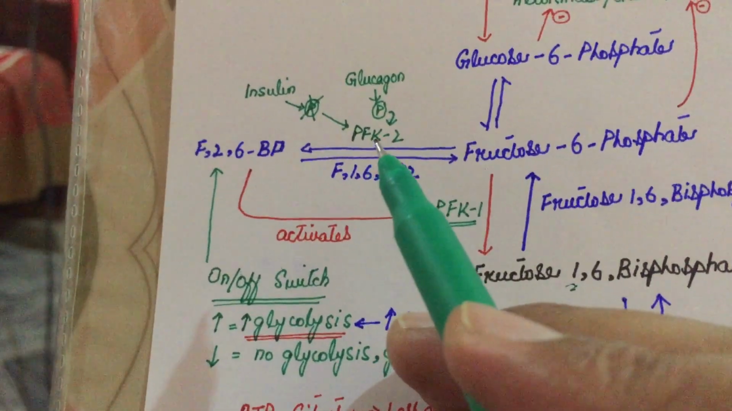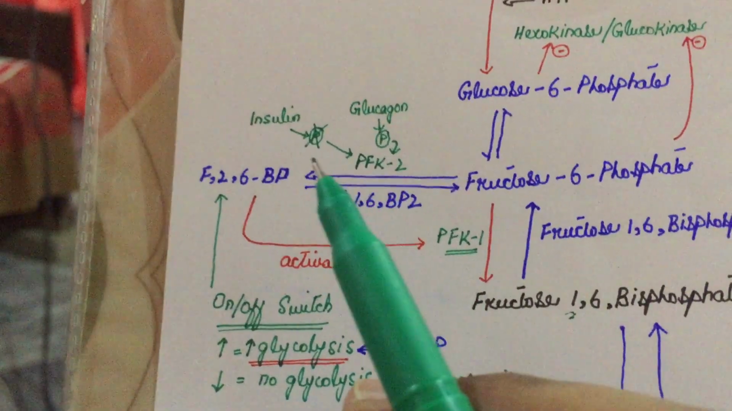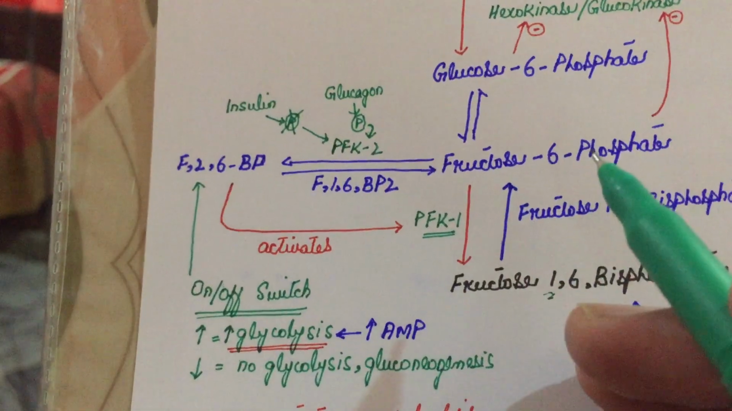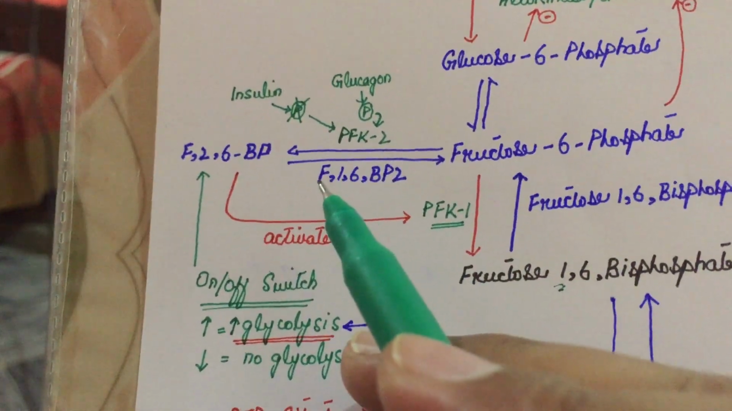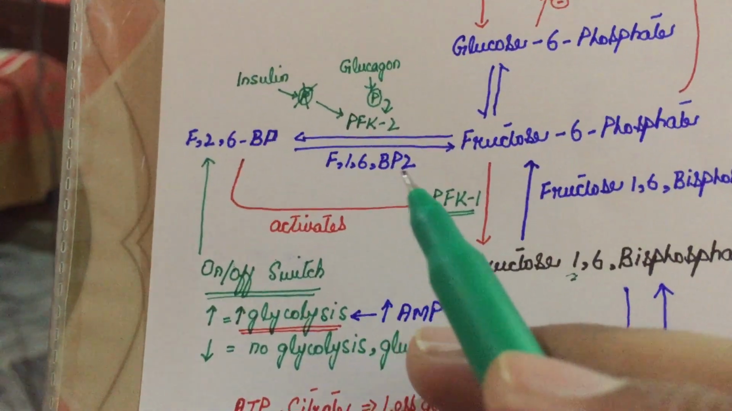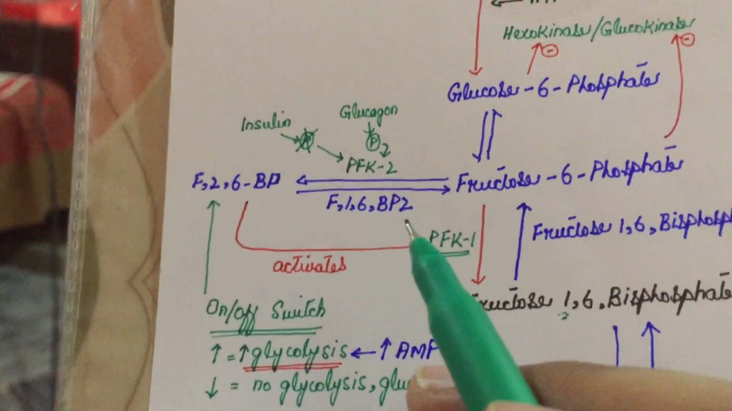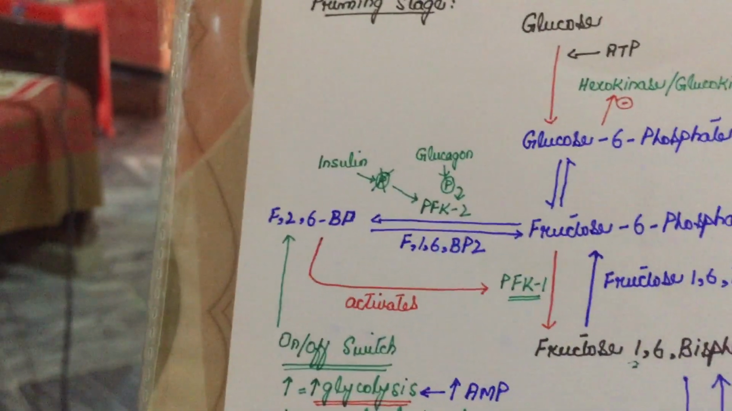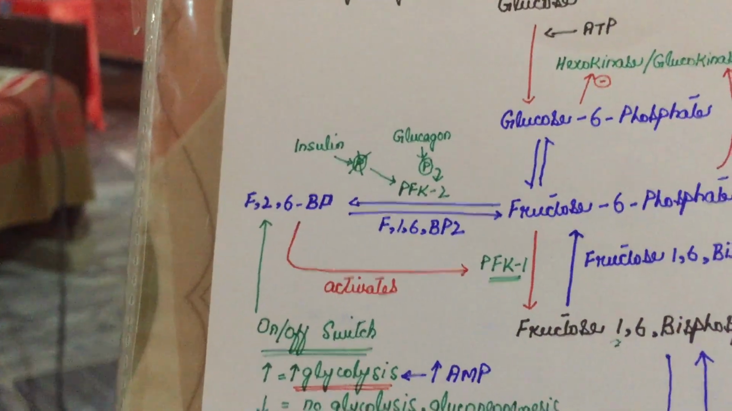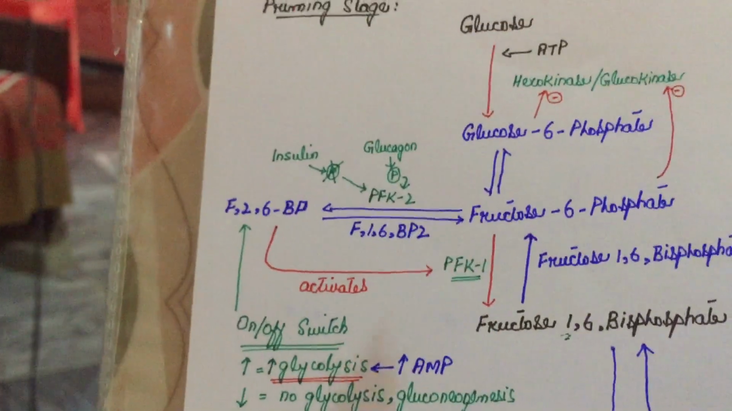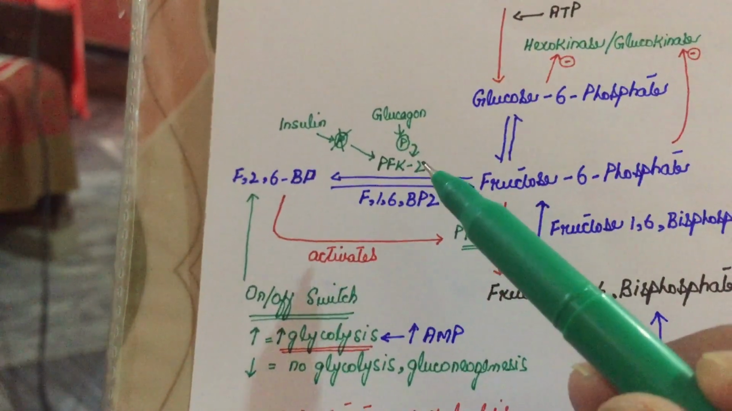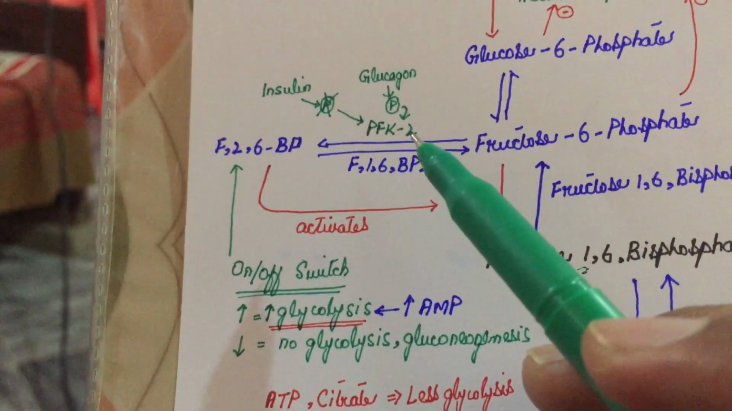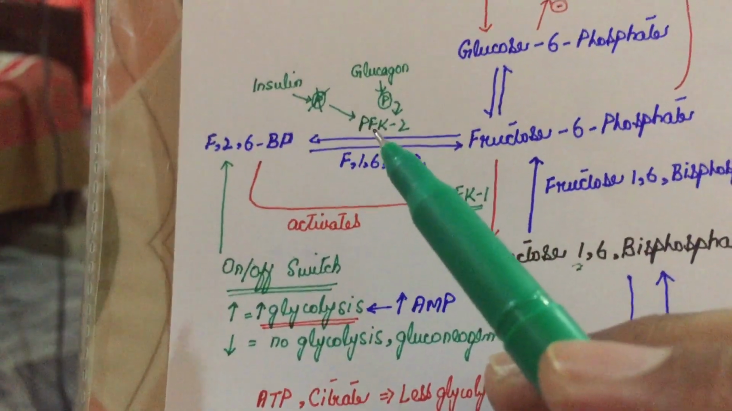When the process of gluconeogenesis happens, this enzyme converts fructose 2,6-bisphosphate back to fructose 6-phosphate, and this enzyme is called fructose 1,6-bisphosphatase 2. Actually, this is the same enzyme. This concept is very difficult to understand as it is written in some books. People consider that this is a different enzyme, and this is a different enzyme. No, this is a single enzyme, but its name changes according to its function.